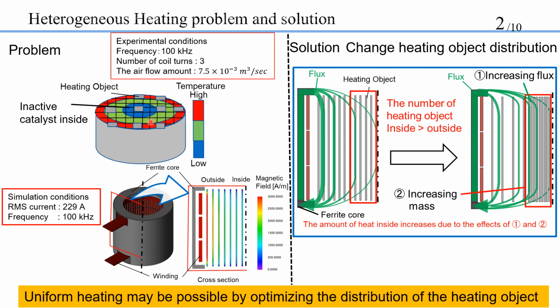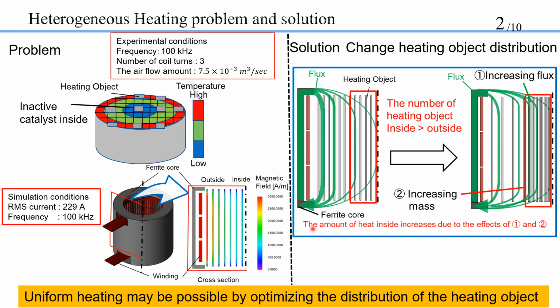Generally, the amount of heating is proportional to the square of the magnetic field. Actually, I checked the magnetic field by FEM analysis. These are the simulation conditions. RMS current is 229 ampere and frequency is 100 kHz. The result became as shown in this figure. So the temperature became non-uniform.